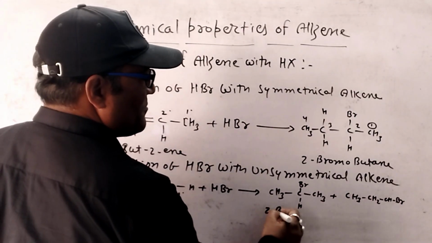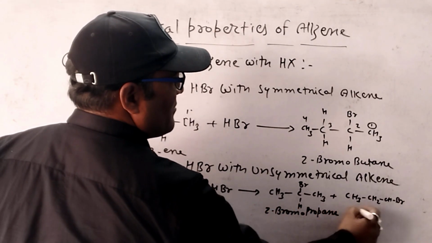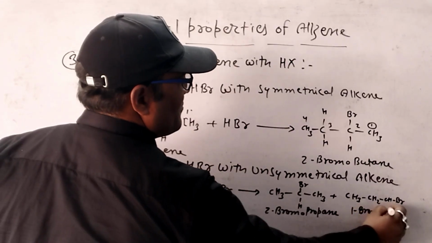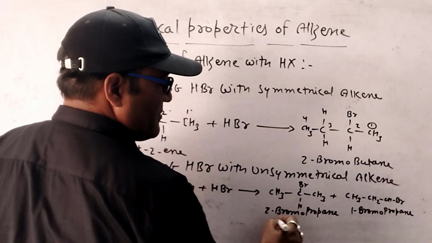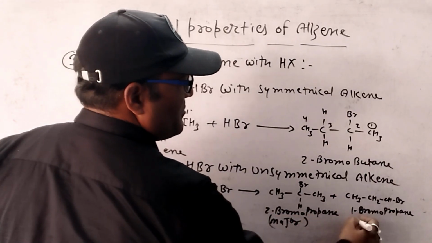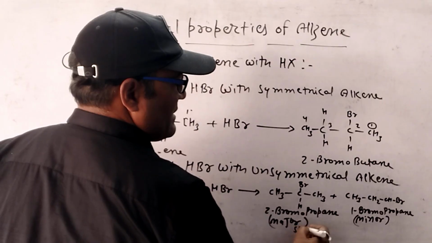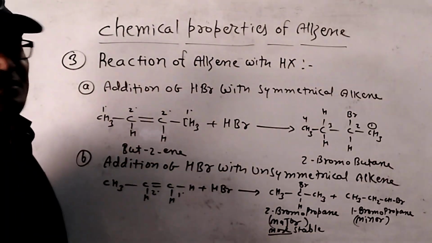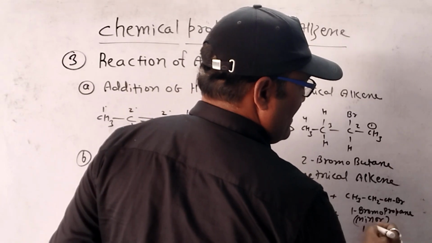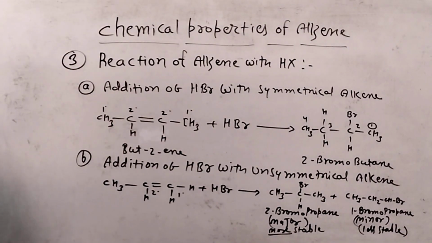Here 2-bromopropane and 1-bromopropane. This product is major, this product is minor, this product is more stable, this product is less stable product. Now you can take a screenshot.